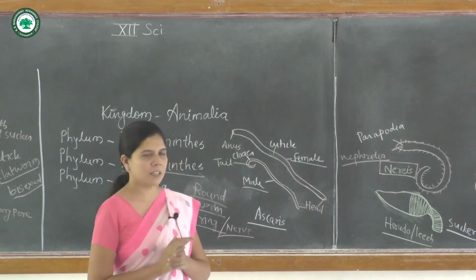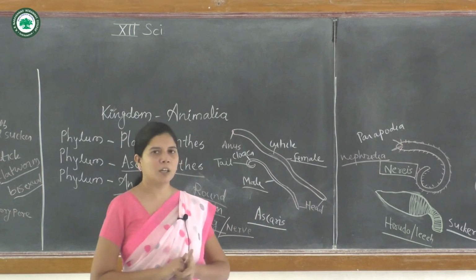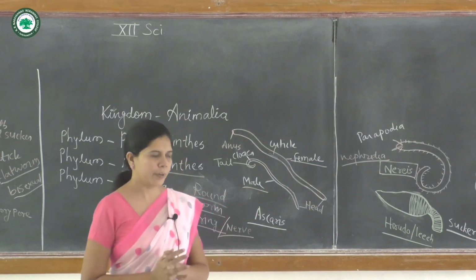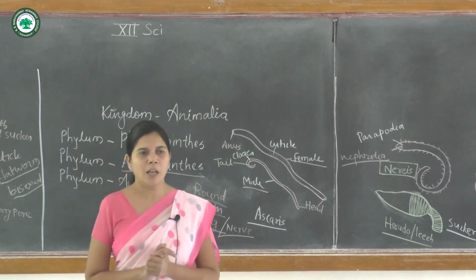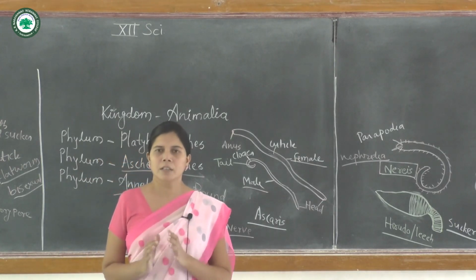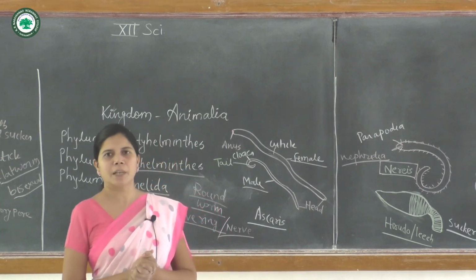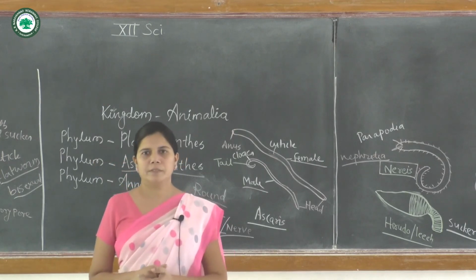Again, Ascaris is unisexual, the leech or the earthworm is bisexual, and symmetry is the same in both, meaning bilateral symmetry. And here our three phyla, namely the Platyhelminthes, Aschelminthes and Annelida, are completed. Thank you.